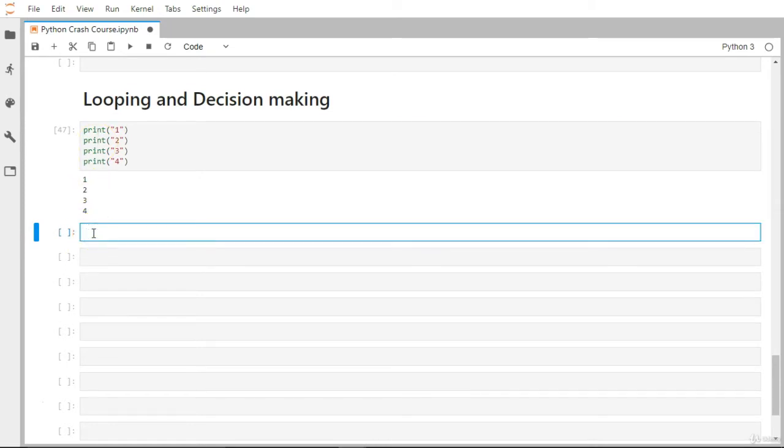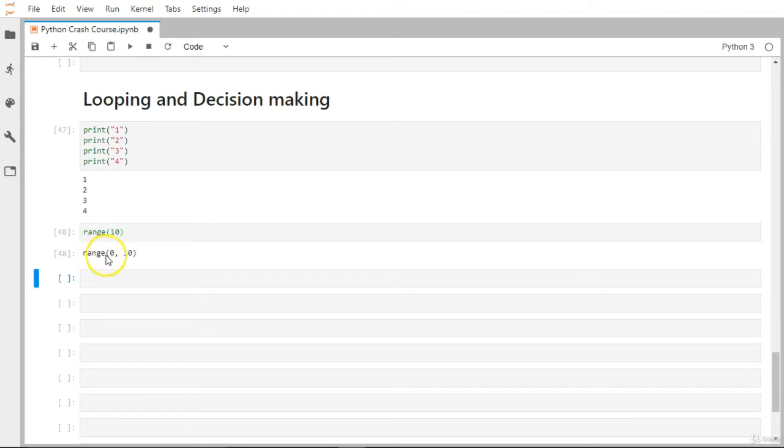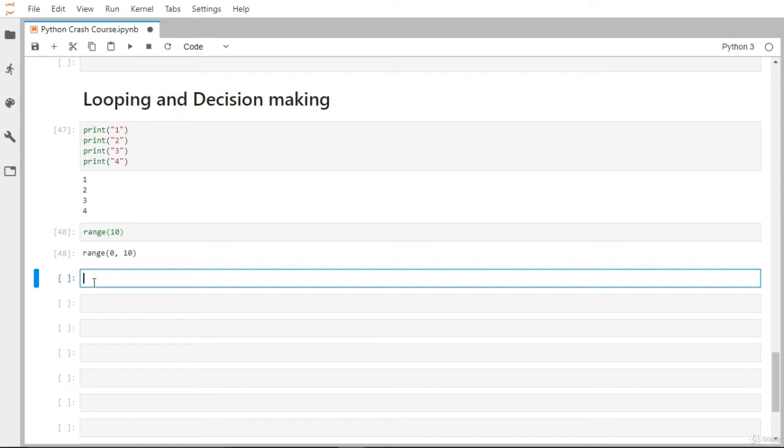For looping, there are two different mechanisms available in Python: the for loop and the while loop. We are going to use one function, the range function. Range will give numbers from 0 to 10. It returns a range object only, but we can iterate over this range object.